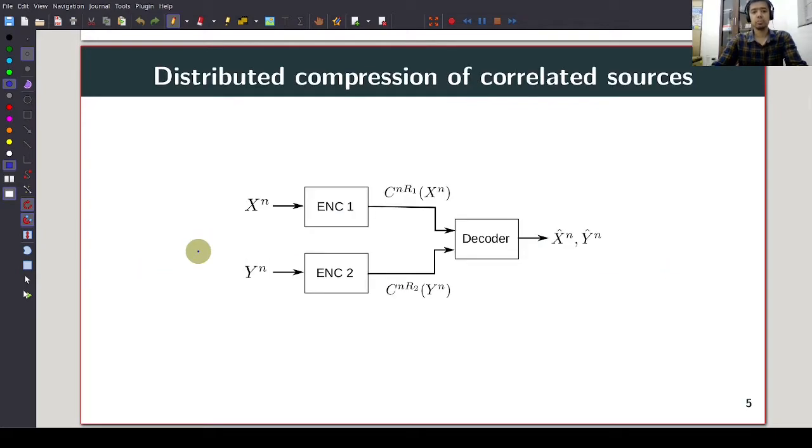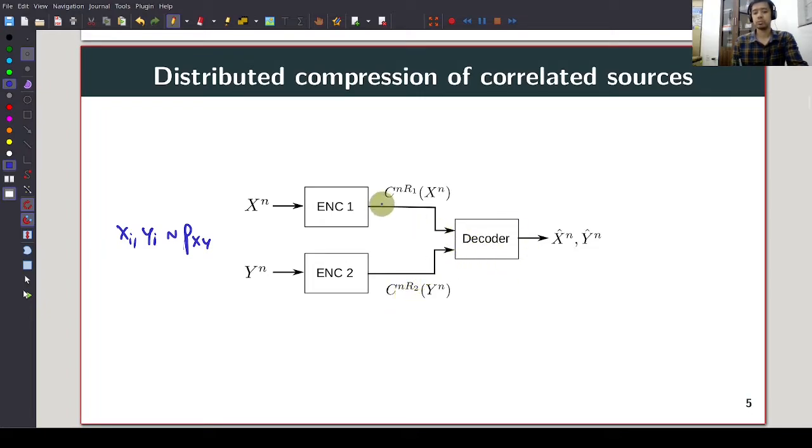Let us quickly recall the problem of distributed compression of correlated sources. This is also called the Slepian-Wolf problem, and here we have two source sequences, or it can be generalized to multiple sources. But for now, we'll assume that there are two source sequences, X^n and Y^n, which have IID components, but for each i, X_i and Y_i are jointly distributed according to some known distribution P_XY. X^n is encoded into a binary code word of length nR1, let's call it C^{nR1}, and Y^n is independently encoded into a binary code word of length nR2, let's call it C^{nR2}.